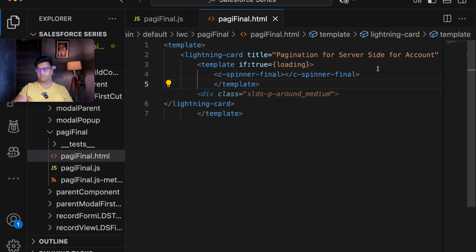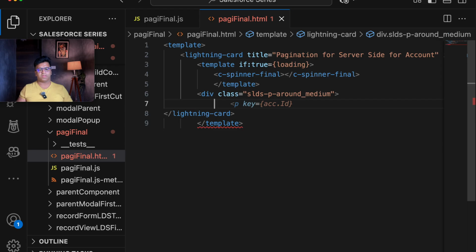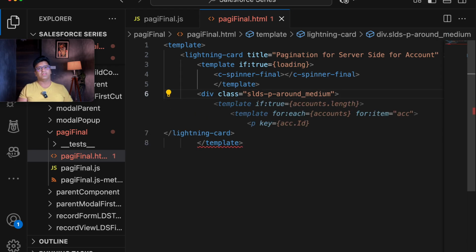Once this is ready, I will be calling a div here, that is p-around_medium. After giving this, I will be calling the account records where the pagination will be acting. This is the actual view that we will be showing, that is the records that will be getting displayed. So I will be going with the suggestion, where it provides if:true={accounts.length}, then you need to show the accounts, and further it is providing me a paragraph key.